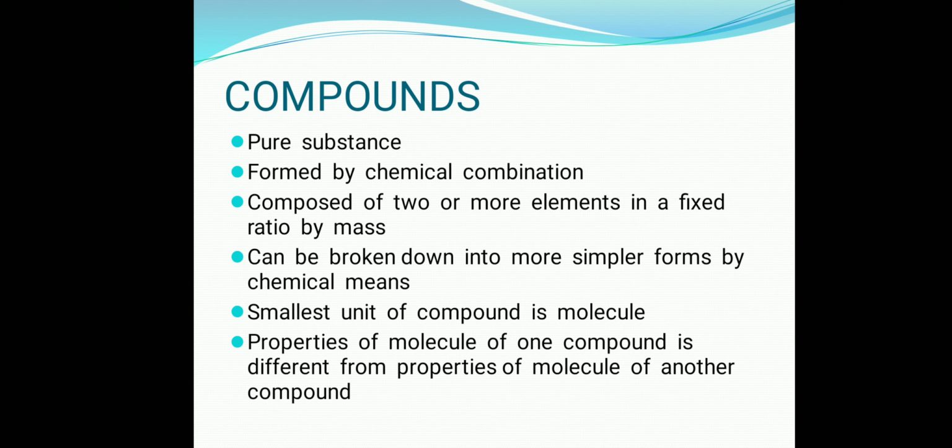So compounds are composed of two or more elements in a fixed ratio by mass. Atomic ratio we have seen. Mass ratio is also fixed. For example, the same compound, hydrogen and oxygen forming water. The atomic mass of hydrogen is 1 and the atomic mass of oxygen is 16. So there are two atoms of hydrogen, so 1 into 2 plus 16. Okay, H2O.